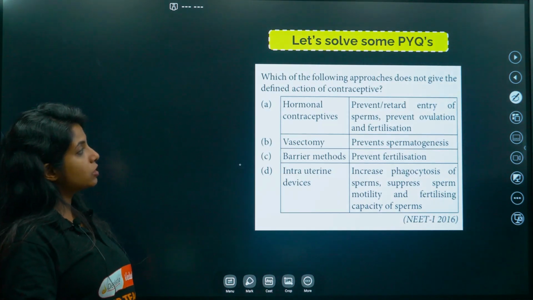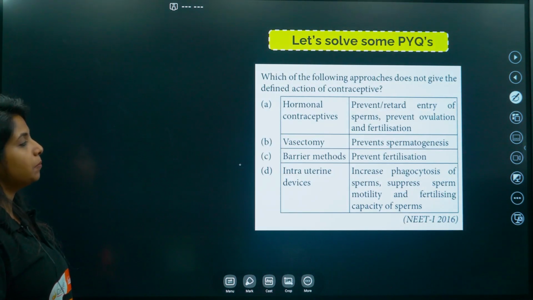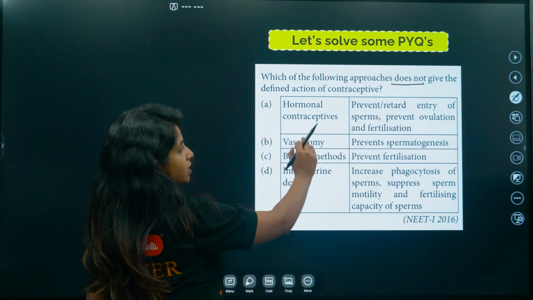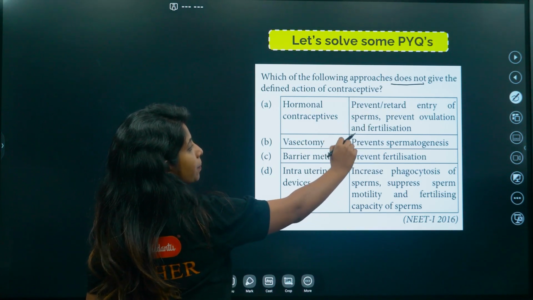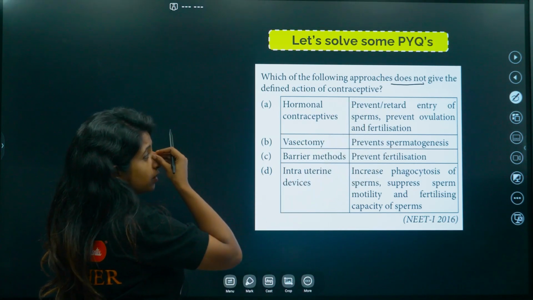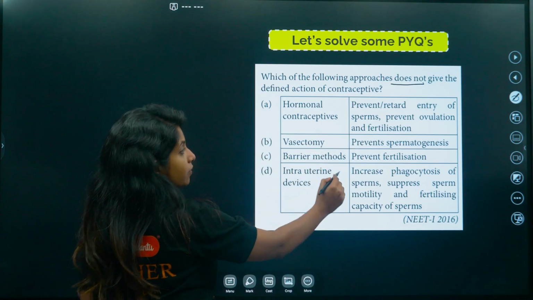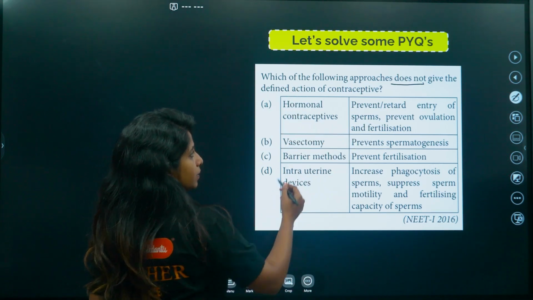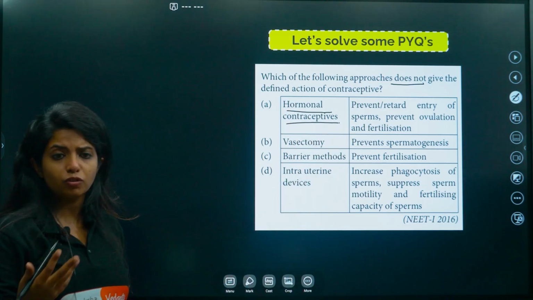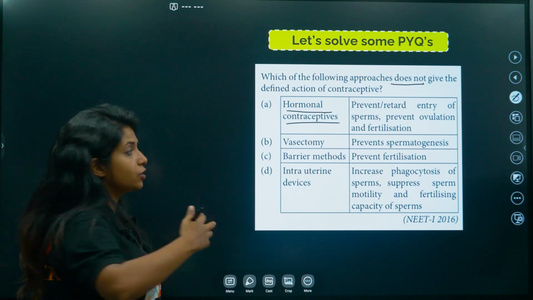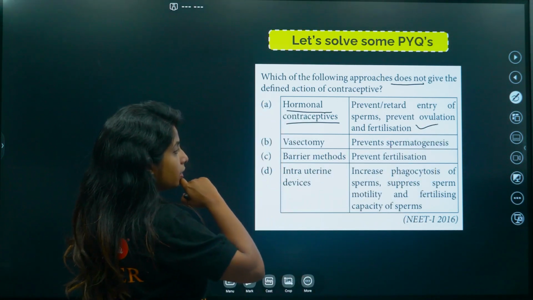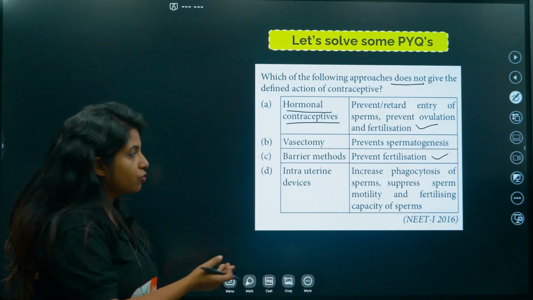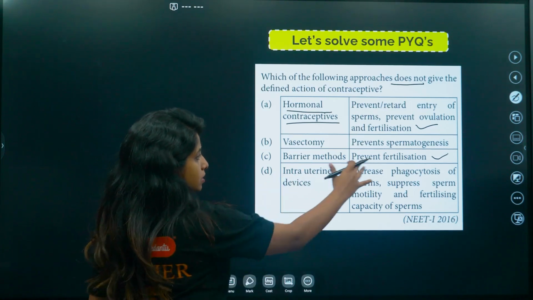Which of the following approaches does not give the defined action of contraceptives? Underline "does not". Hormonal contraceptives prevent or retard entry of sperm, prevent ovulation and fertilization. Vasectomy prevents spermatogenesis. Barrier methods prevent fertilization. Hormonal contraceptives involve progesterone and estrogen; they prevent ovulation and fertilization. This is correct. Barrier methods prevent fertilization, because fertilization only happens if the sperm meets the ovum. Barrier methods mean you are preventing the meeting, so this is also correct.